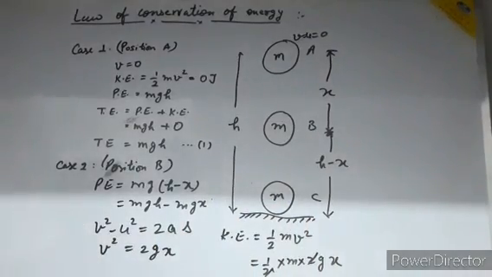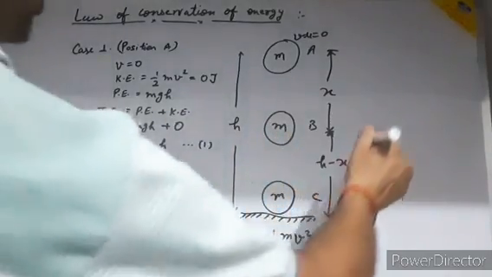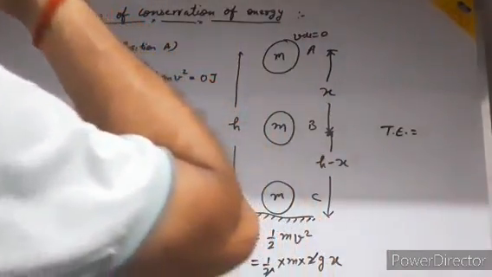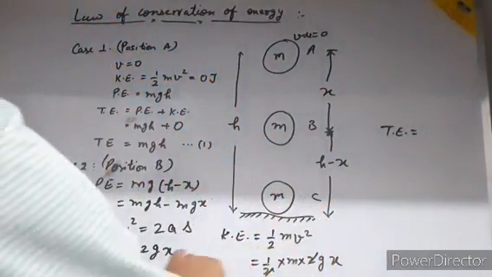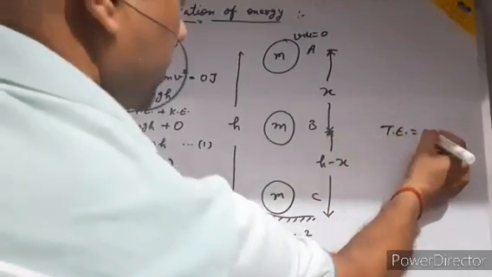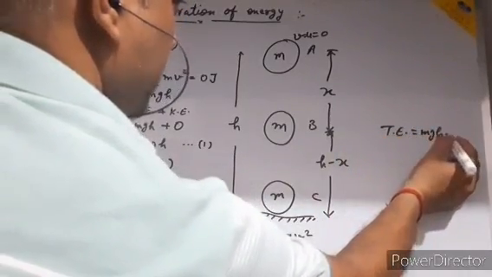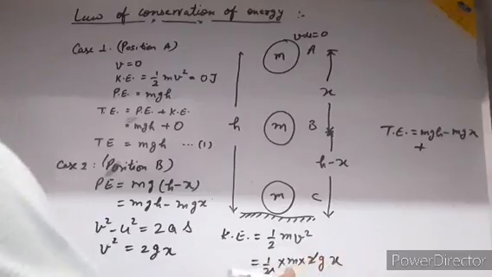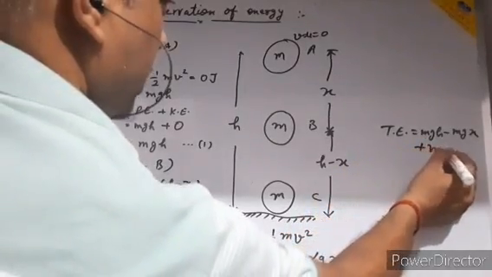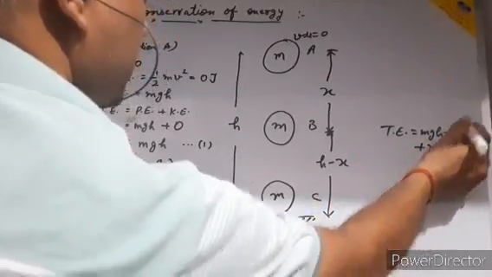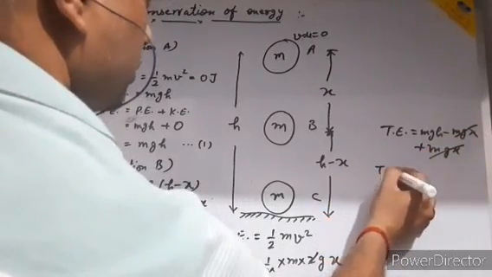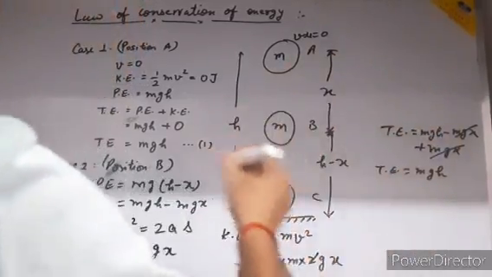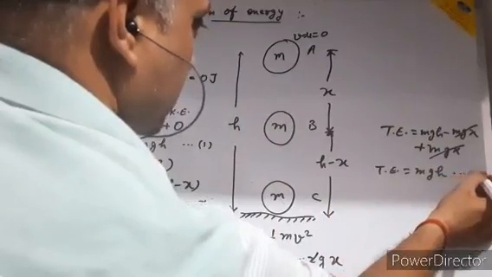Okay. Now the total energy in this case is potential energy plus kinetic energy. So potential energy is mgh minus mgx, and your kinetic energy is mgx. So mgx and mgx are cancelled. So now your total energy is mgh. I am giving this name.